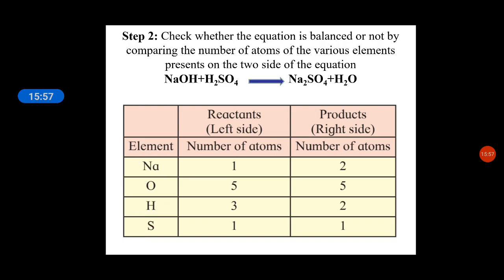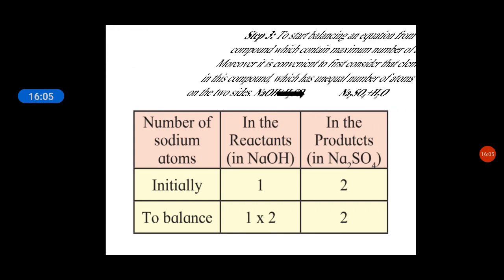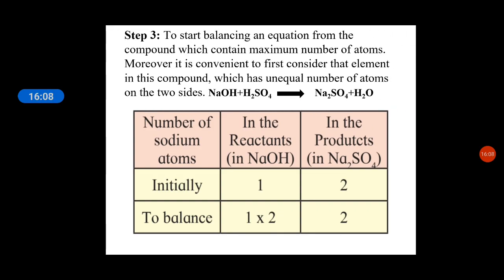Now we have to move to step 3. In step 3, it is convenient to start balancing the equation from the compound which contains the maximum number of atoms.